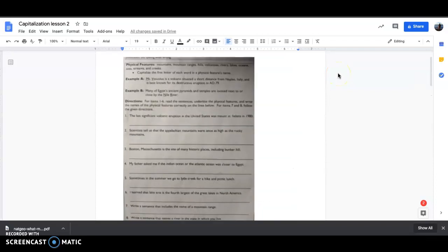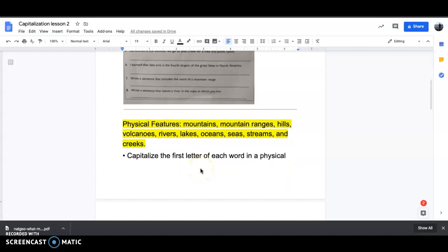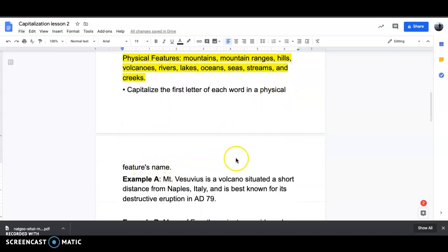Okay, we're going to be going over capitalizations of physical features. So physical features are mountains, mountain ranges, hills, volcanoes, rivers, lakes, oceans, seas, streams, and creeks. So you're going to capitalize the first letter of each word in a physical feature name.